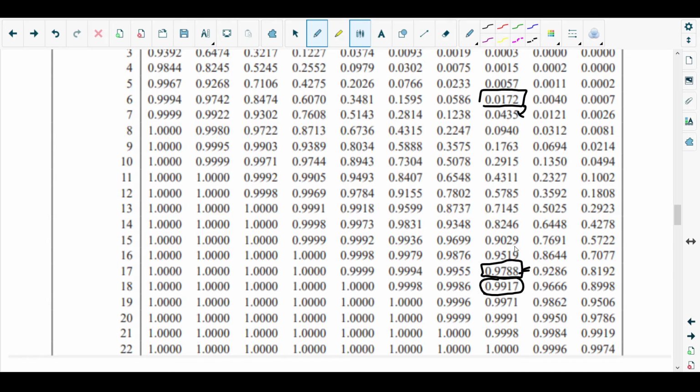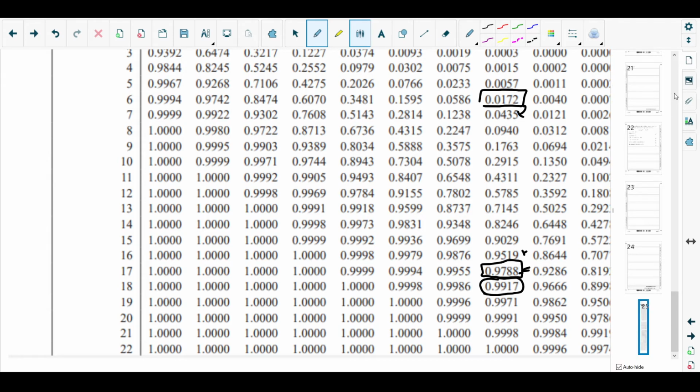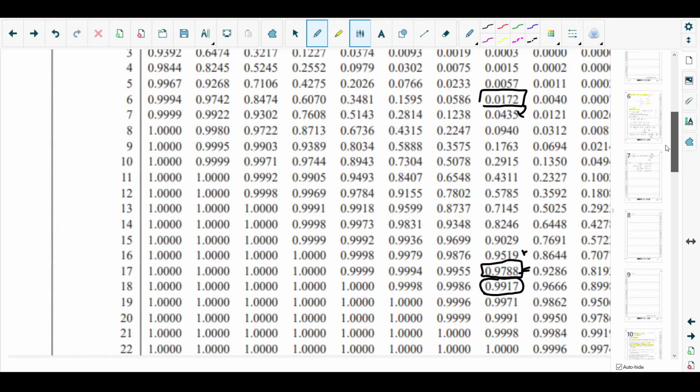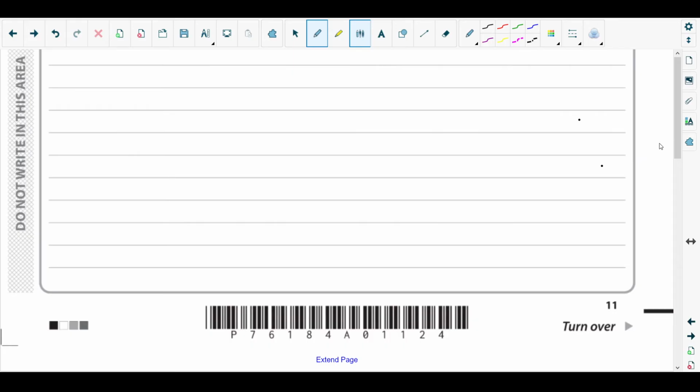Because if you go above, if you consider 16, it becomes 0.9519, and the difference from 1 is 0.0481, which is greater than 0.025, so not acceptable. So the only acceptable one is 0.9788.